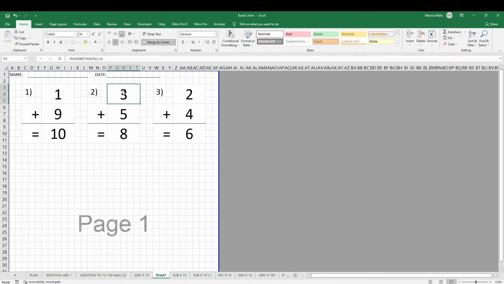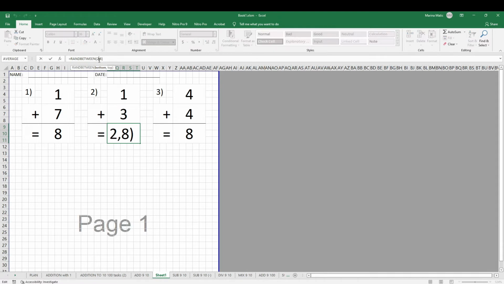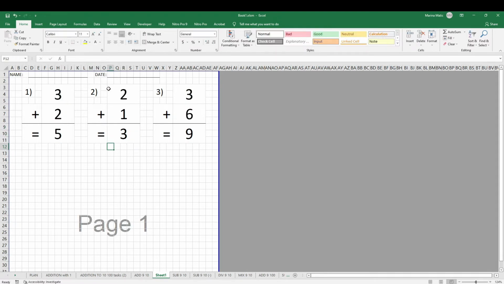And what I can do here actually is I can change this up. I can put this to be, for example, between 2 and 8. And here you see I get negative values, so that means I need to fix this one. I can put here to be 1 and 2. Let's increase this to 3 to 8.